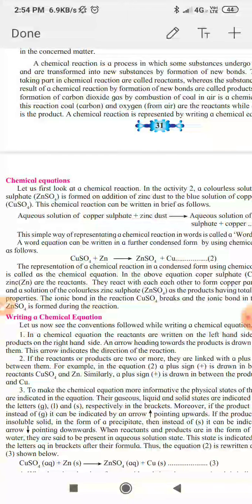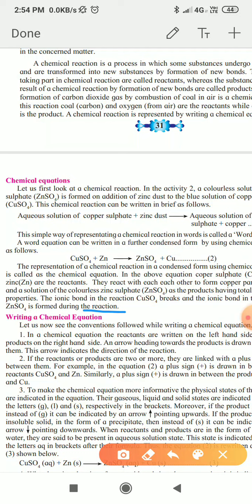This first rule is related to the reactants and products. Any chemical reaction is written by using a forward direction arrow, and the reactants are present towards the left side of this arrow and the products towards the right hand side. The direction of the arrow indicates the direction of the reaction, that is, the reaction takes place from reactants to products. So the first convention is that reactants are on the left hand side and products are on the right hand side.